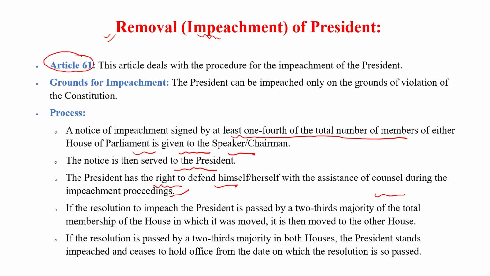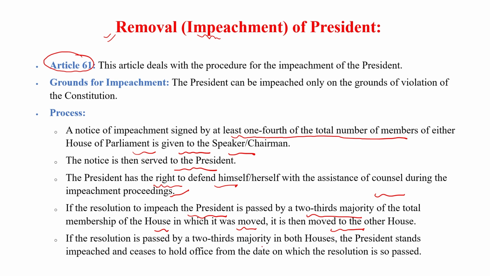If the bill is started by the Lok Sabha, then it is passed by Lok Sabha with a 2/3 majority. At least 2/3 members have to vote to pass the bill. 1/4 members are required to introduce the bill and 2/3 members are required to pass the bill. If the bill is passed in Lok Sabha, then it moves to the other house, and the other house also has to pass the bill by a special majority. So if the resolution for impeachment of the president is passed by a 2/3 majority of the total members of the house in which it was moved, then it moves to the other house. If it is passed in Lok Sabha, then it moves to the Rajya Sabha.